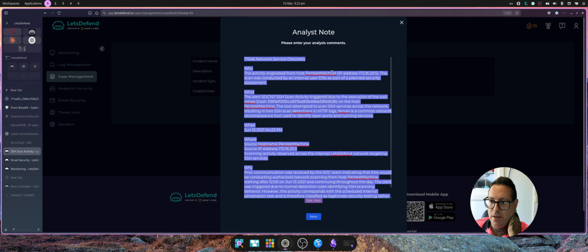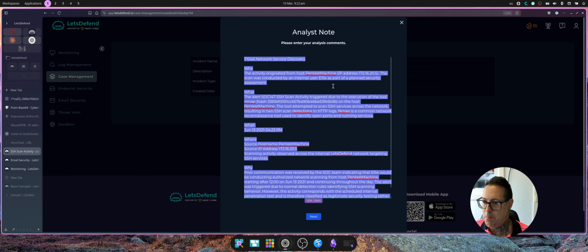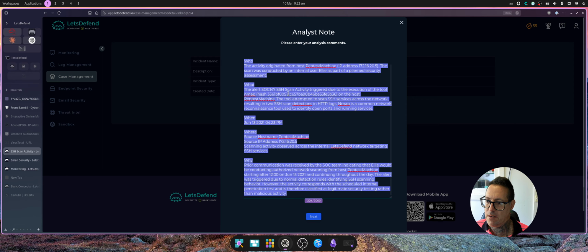Anyway, we've got our notes written up. We've got network service discovery for the MITRE technique map. The activity originated from host Pentest machine. The scan was conducted by an internal user, Ellie, as part of a planned security assessment. The alert SOC 147 SSH scan activity triggered due to the execution of the tool Nmap. That was the hash file given in the ticket. On the host Pentest machine, the tool attempted to scan SSH services across the network, resulting in two SSH scan detections in HTTP logs. Those are the logs we looked at.